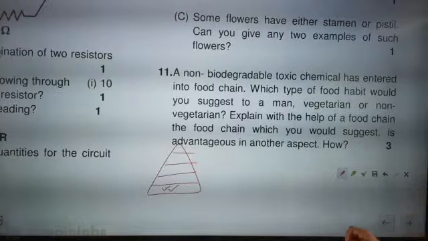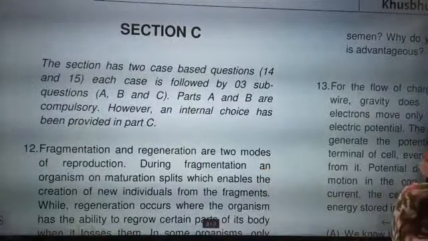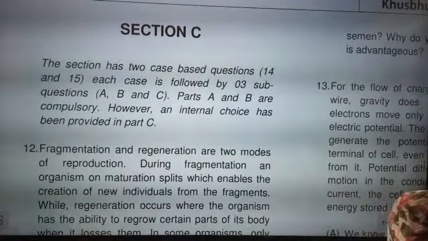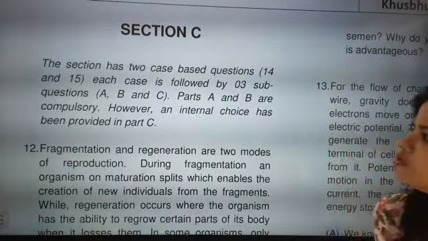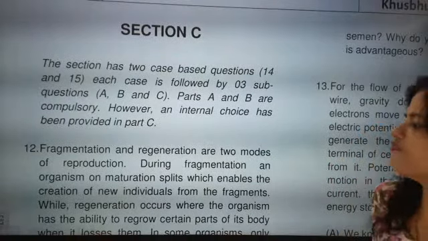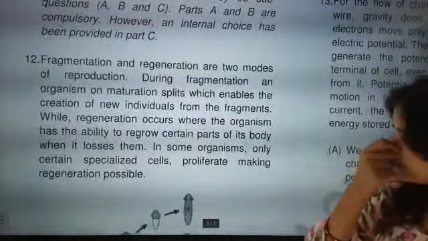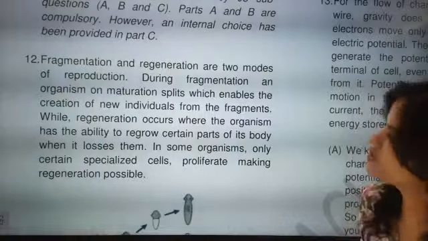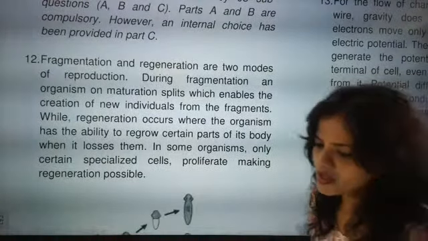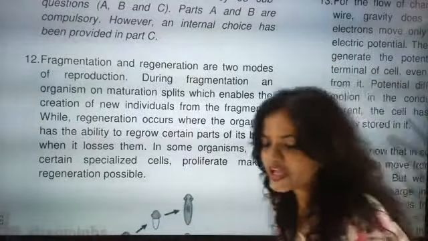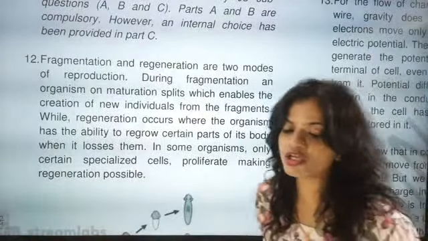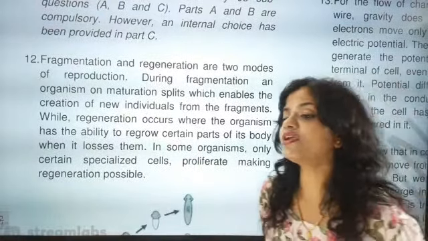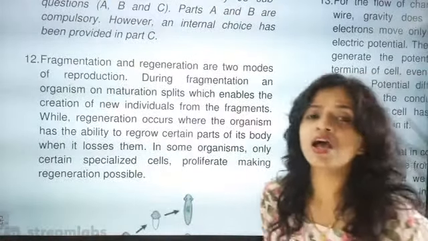Fine. So now the next question is the advantage in another aspect, how? It is advantageous because you will be saved. Now the next section has 2 case study based questions. So we are going to see the case study question, fragmentation and regeneration. Now we are going to go for case study questions. Biomagnification is the correct point, beta. Biomagnification means the deposition of chemical. So definitely the toxic deposition will be more for the higher trophic level.